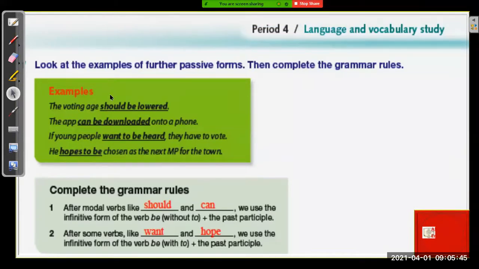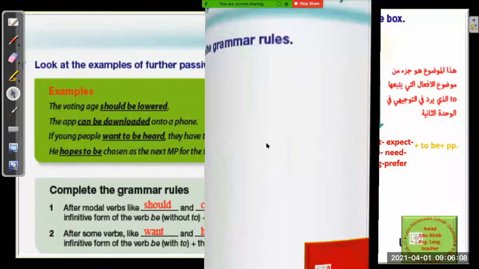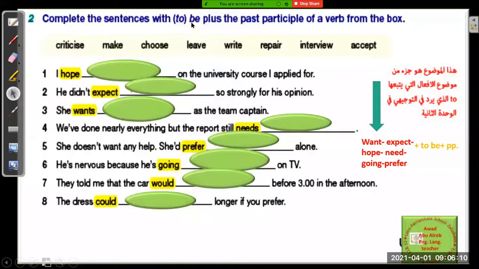Shall, should, will, would, can, could, may, might, must, have to, has to, had to, ought to, used to. These are the modal verbs. Look at the second slide and remember that without to, here with to. In the next activity, complete the sentences with to, be plus the past participle of the verb from the box. Now, to is in brackets here because sometimes we need to use it, sometimes we don't.